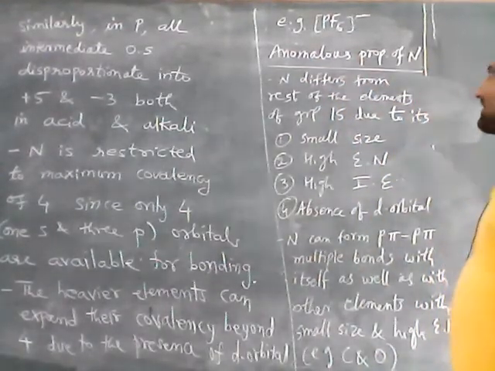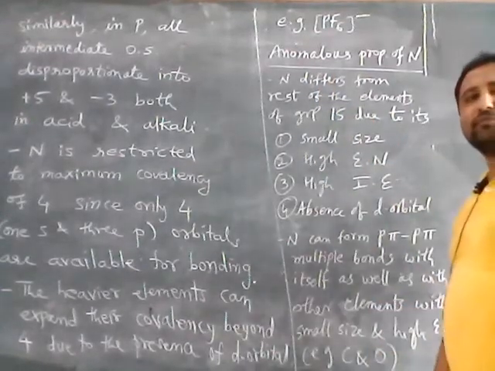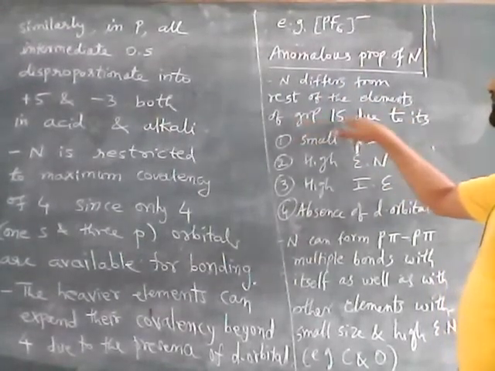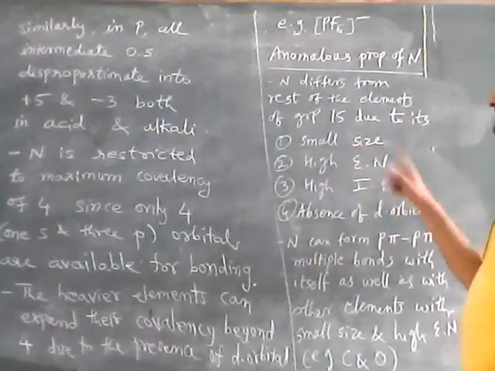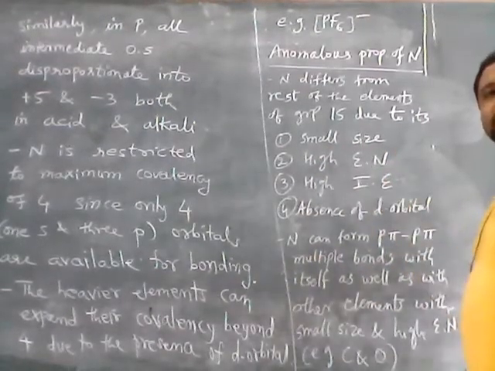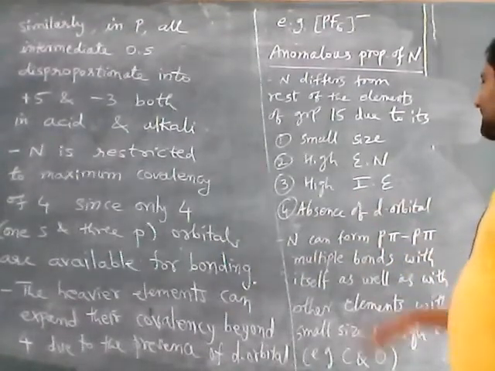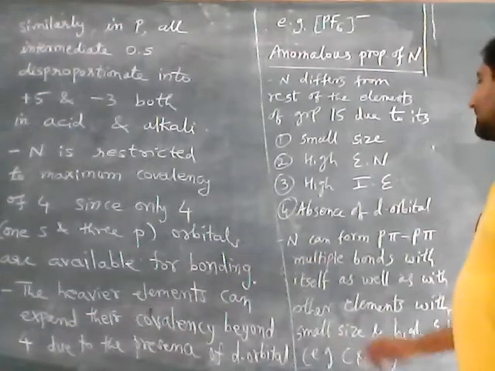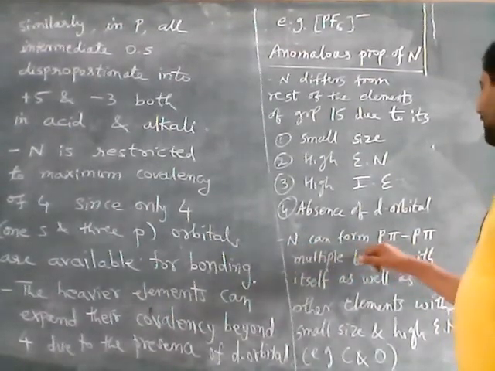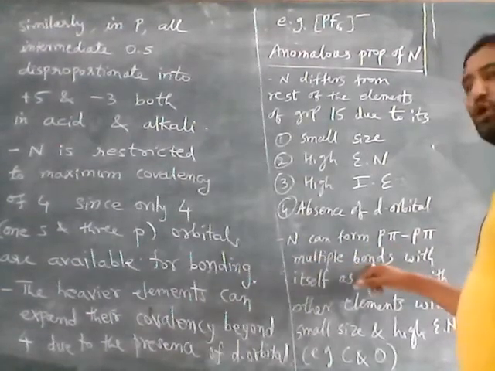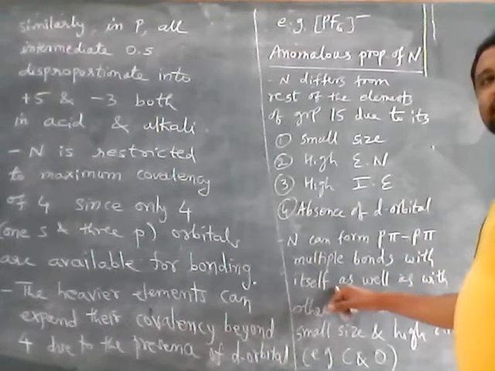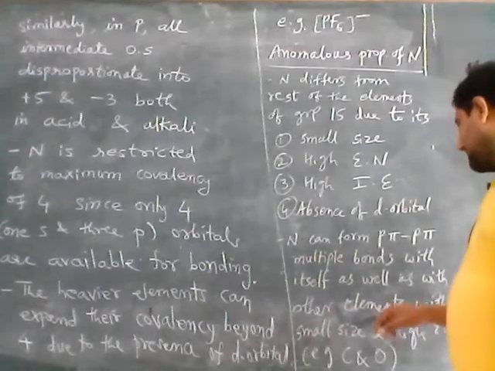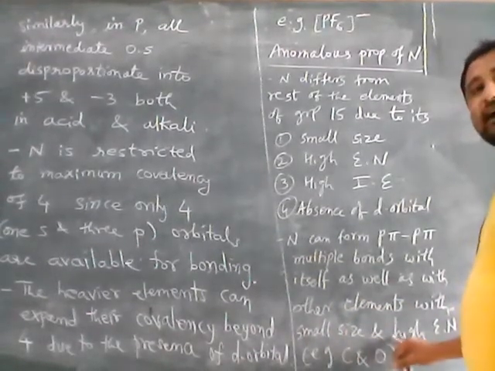Anomalous properties of nitrogen, that is, how nitrogen is different from the other elements of its group. Nitrogen differs from the rest of the elements of group 15 due to its small size, high electronegativity, high ionization enthalpy, and absence of d orbitals. Nitrogen can form p pi multiple bonds with itself as well as with other elements with small size and high electronegativity.